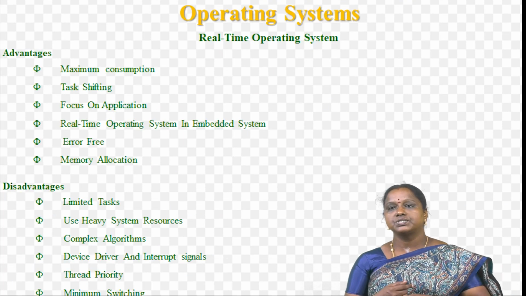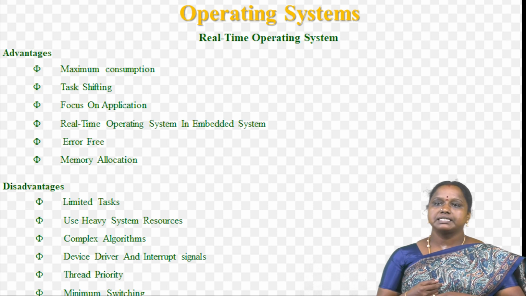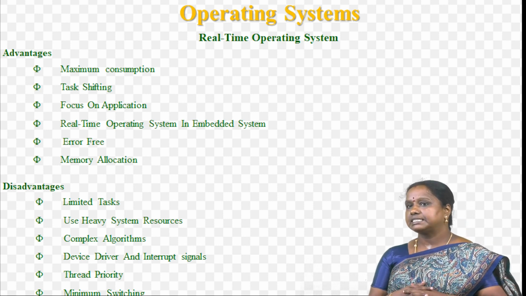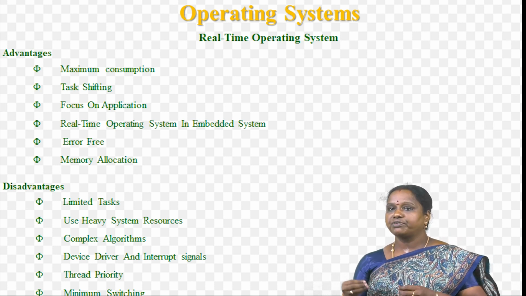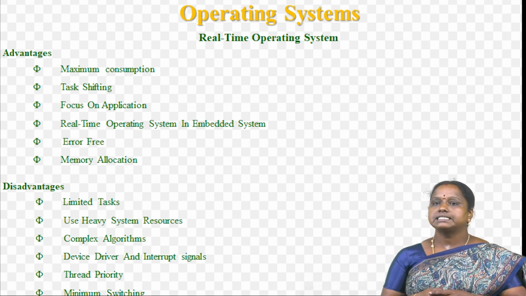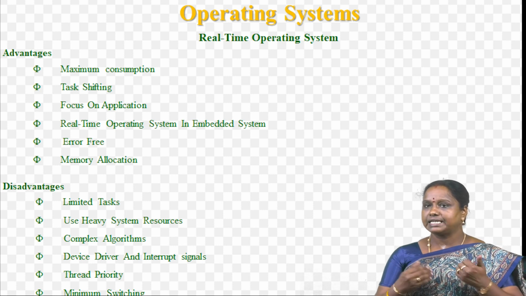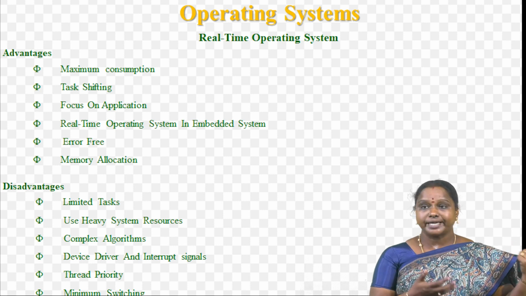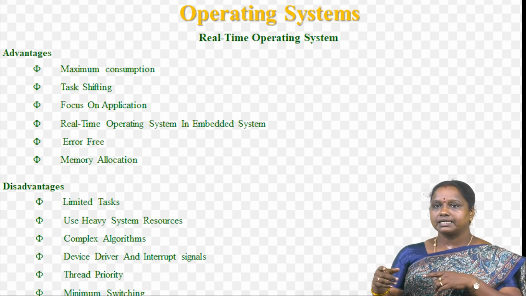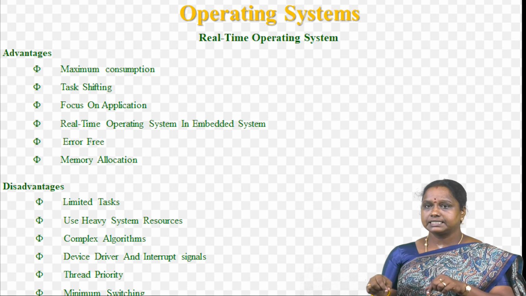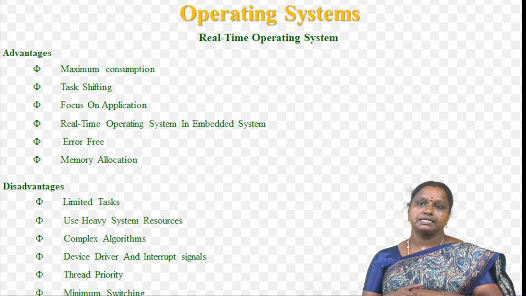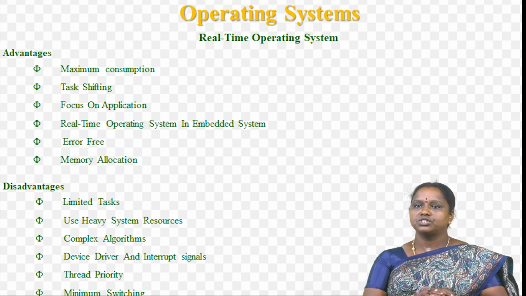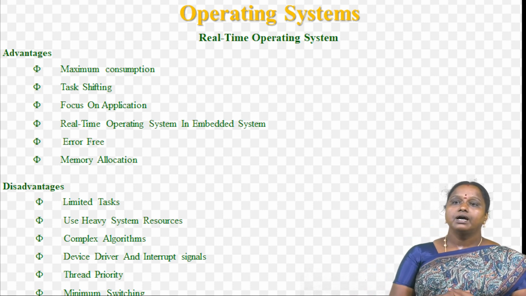Here we see the advantages of real-time operating systems. Maximum utilization of devices and systems, thus more output from all the resources. Then task shifting: the time assigned for shifting tasks in these systems is very less. For example, in an older system it takes about 10 microseconds to shift from one task to another. In the latest system it takes 3 microseconds. And then focus on application: focus on running applications and less importance to applications that are in the queue.